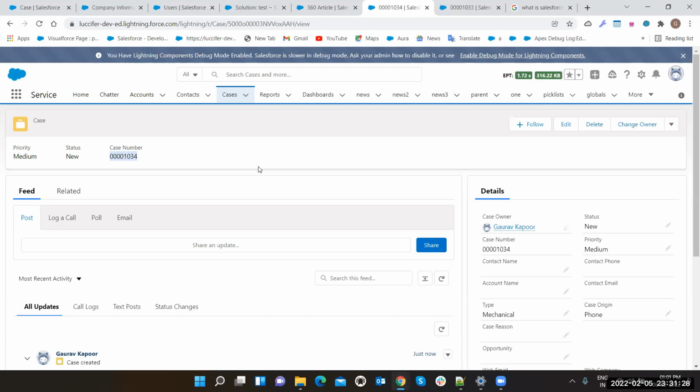Exactly speaking, if a customer wants some information about a particular project and they are just Googling it, they're getting some information. That is a similar kind of thing, right? Exactly. A knowledge article is a similar kind of Google in Salesforce. The point is that Google is for all businesses, but a knowledge article provides functionality for you to create a Google for your business. Anyone can search your business in an easy way. What questions and what things you want to show is totally dependent on the business.